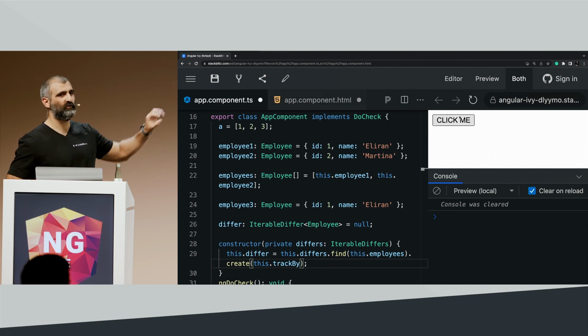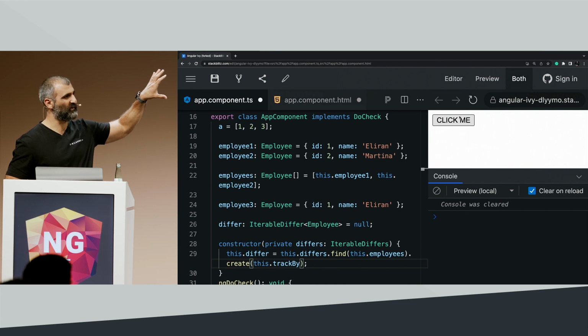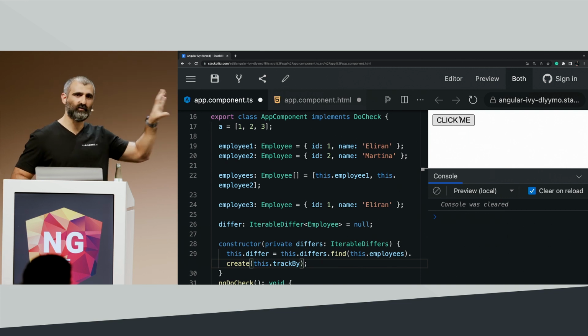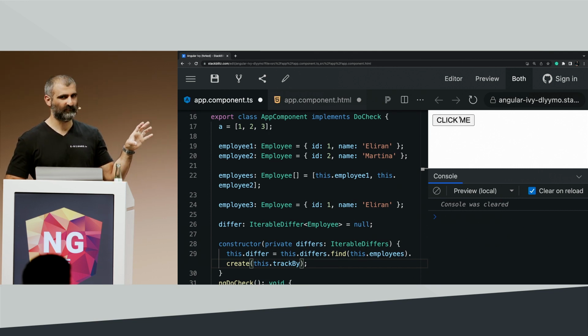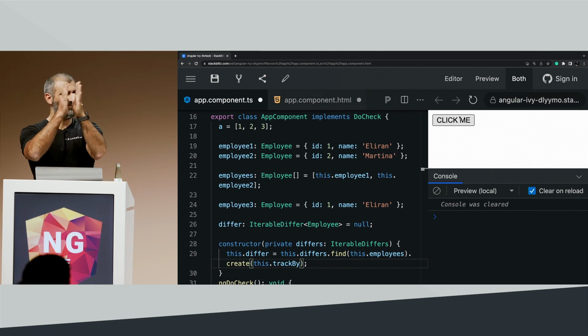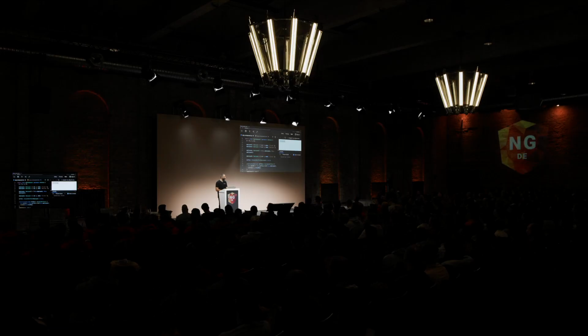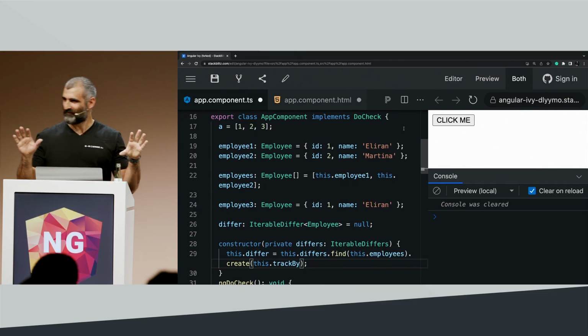And when I do that, now I'm actually clicking. I hope you believe me. You saw this one blink. Nothing changed. We get no changes. And this is what makes Angular really fast. The applause is not for me, it's for the Angular team, right?